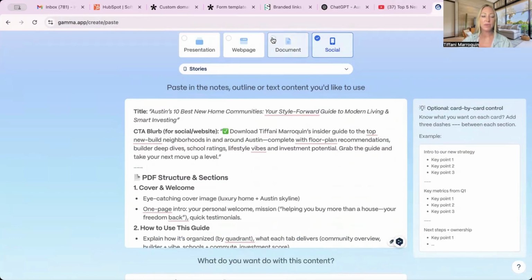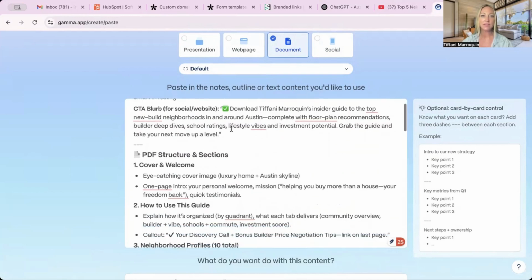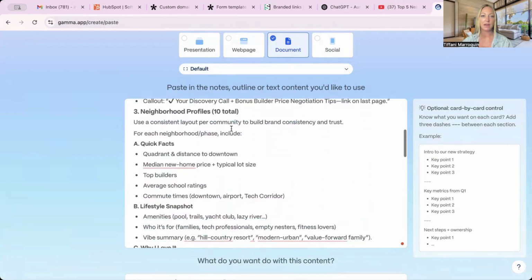And we want this to be a document. You can also create a web page, create a presentation out of this. There's so many things you can do. We will get to that in some other videos. But you know what? I like what this is, so I want to create a document out of this.